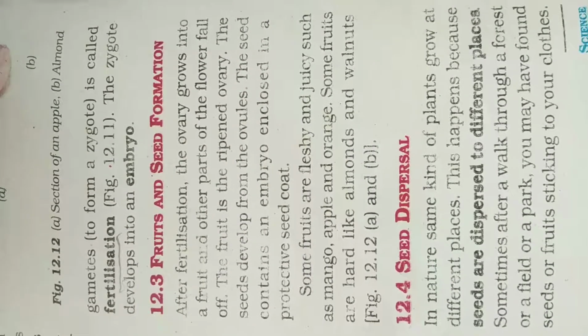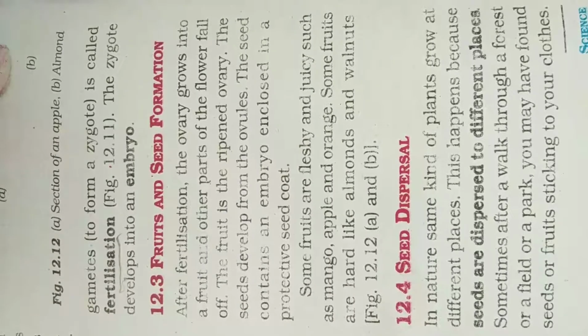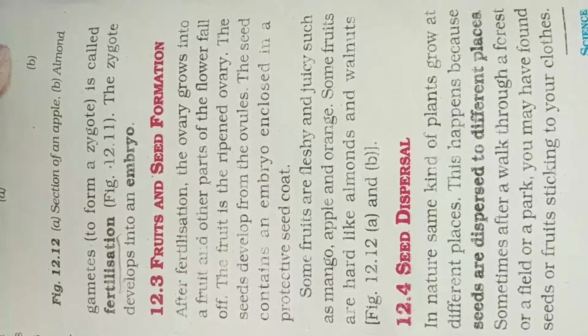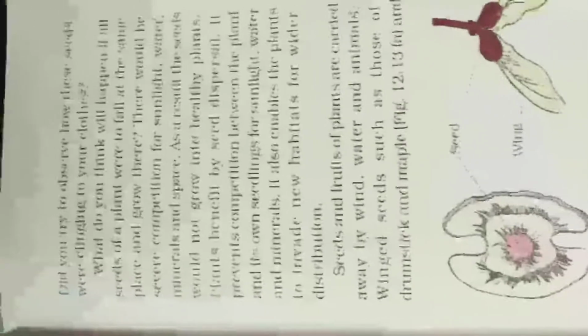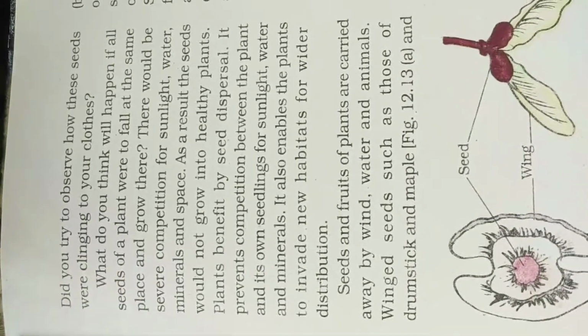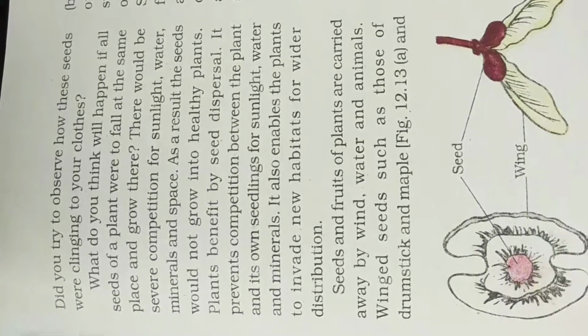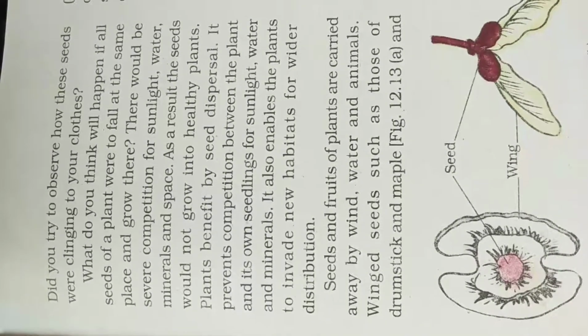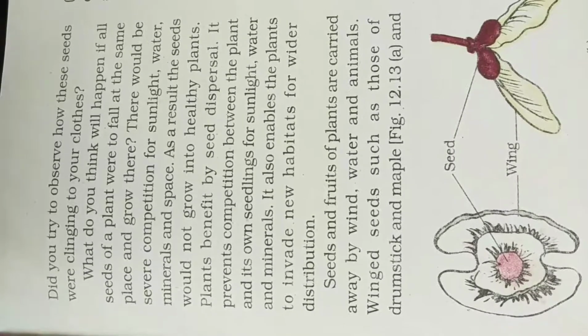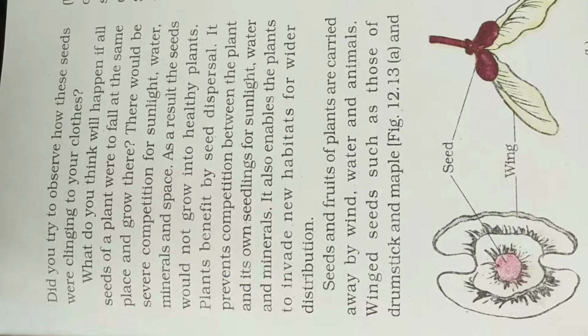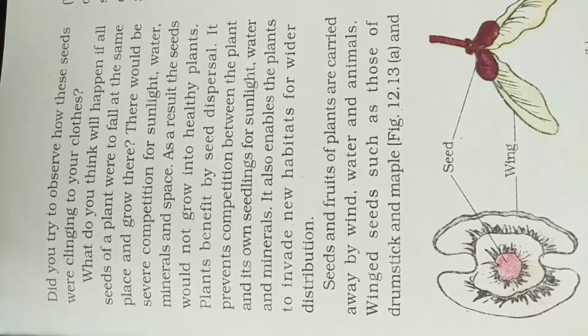Sometimes after a walk through a forest or a field or a park, you may have found seeds or fruits sticking to your clothes. Did you try to observe how these seeds were clinging to your clothes? When you are moving, some seeds will get attached to your clothes, and then when you are sitting in another place, the seed will disperse there. That is called dispersion of seed.